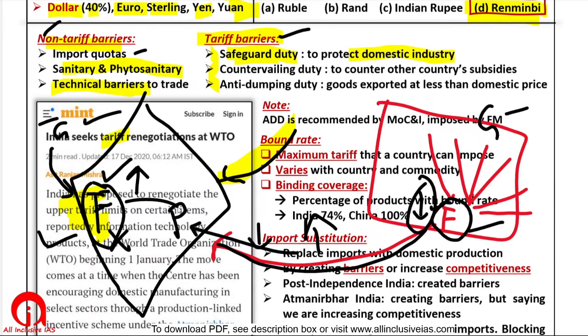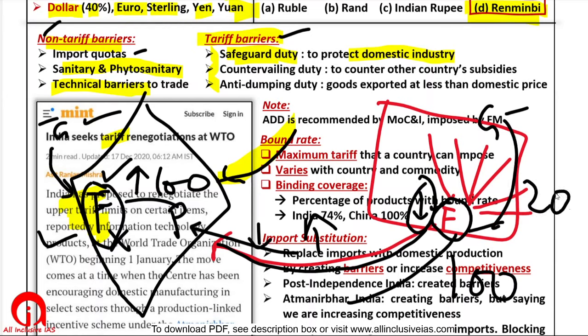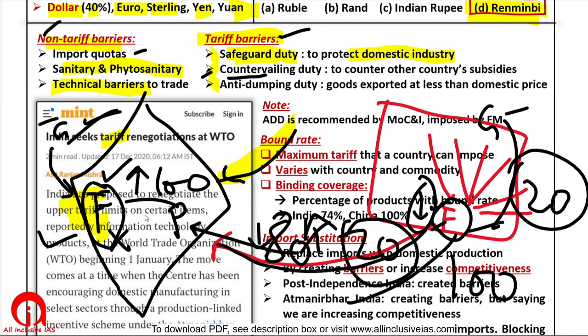An Indian factory produces something at 100 rupees, sells something at 100 rupees. This factory also wanted to sell at 100 rupees. But the Chinese government gave it a 20 rupee subsidy. So now it is selling only at 80 rupees. So the Indian government will say on this import we will impose a 20 rupee countervailing duty to counter the effect of this subsidy so that our companies don't suffer. That is countervailing duty.